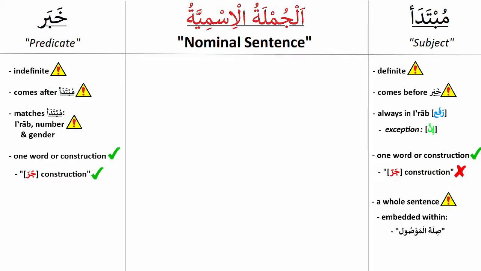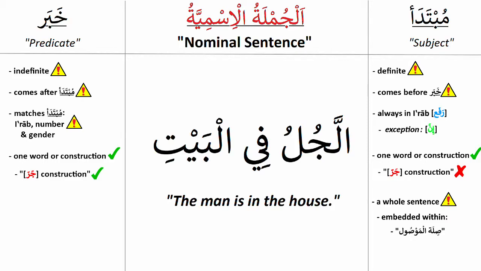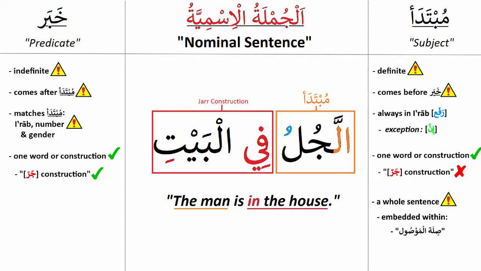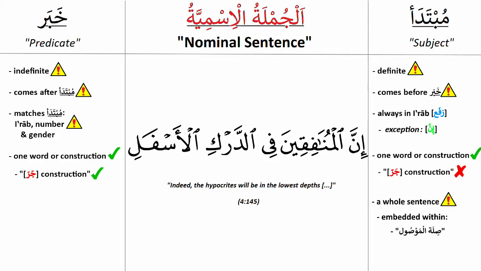However, the khabar can, unlike the mubtada, be a jar construction. Al-rajulu fil bayti. Al-rajulu is the mubtada, fi is a harf jar, and forms with al-bayti a jar construction. And this jar construction ultimately becomes the khabar. There are some key things to discuss about this kind of khabar. We will have that discussion later. Let's look at another example.